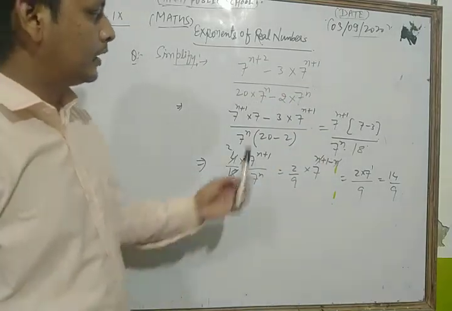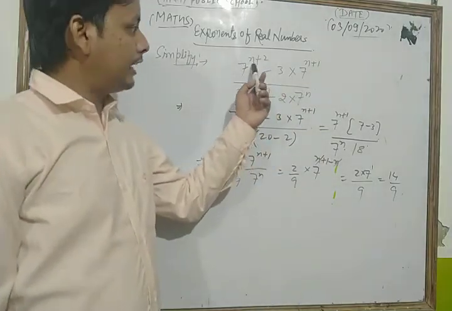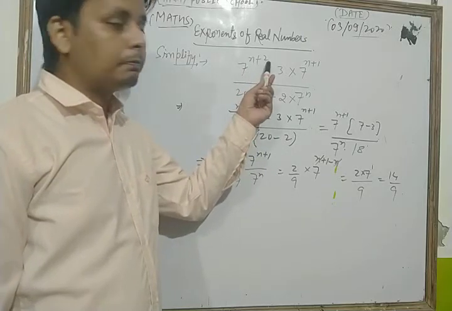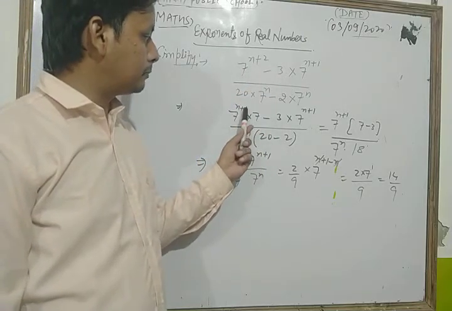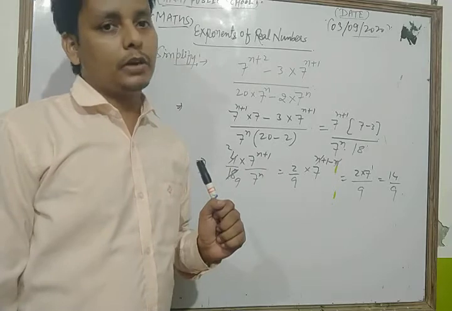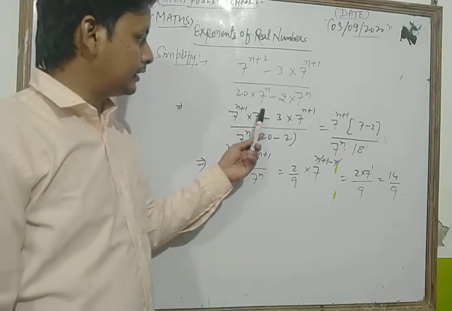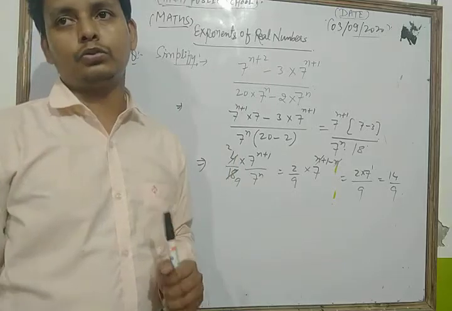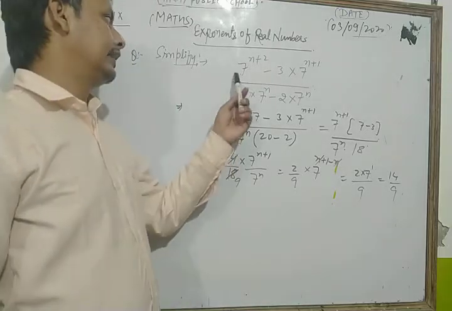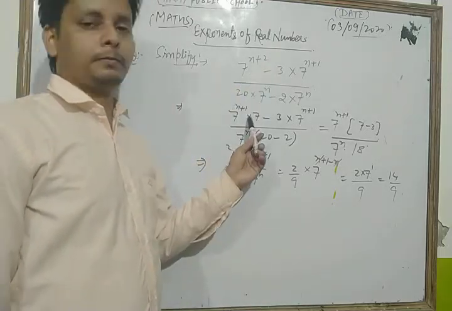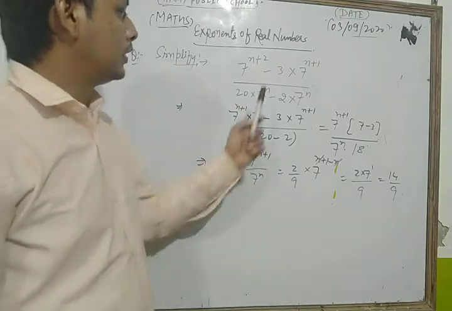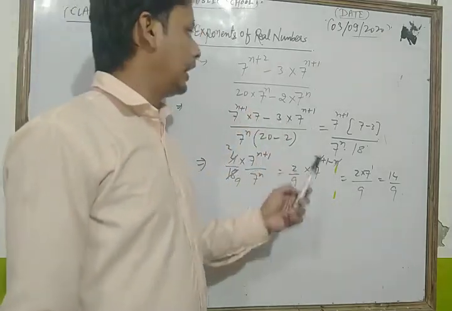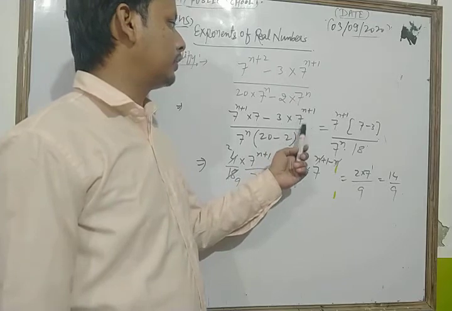Dear students, in the numerator we can write 7 to the power n plus 2 as 7 to the power n plus 1 into 7, because if we add their powers we get 7 to the power n plus 2. Now minus as it is, and we write 3 into 7 to the power n plus 1.